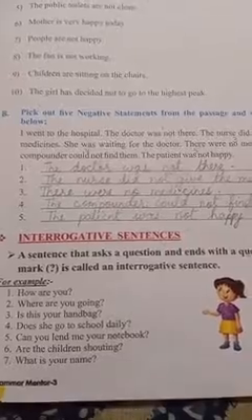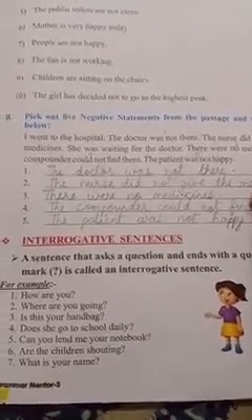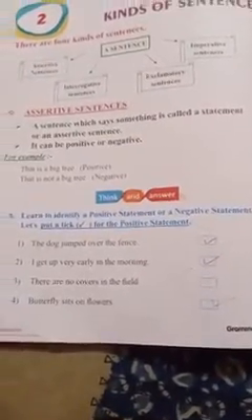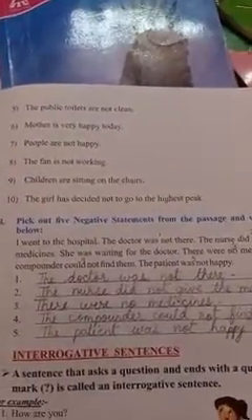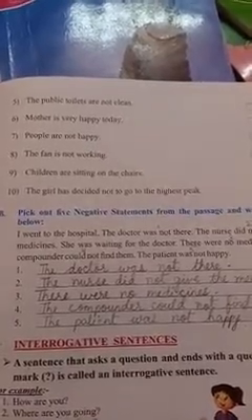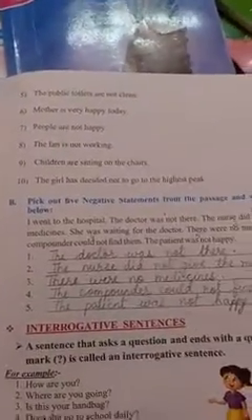So we'll leave the sentence. Okay, we have to identify only positive. So in this, the first one is positive, the second one is positive, fourth, sixth, and ninth. So these are all positive statements.